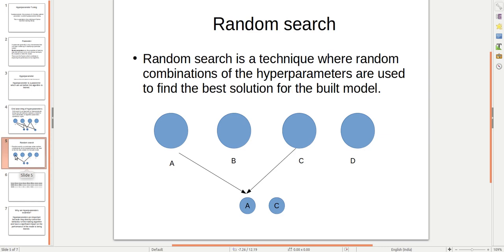But now if we talk about random search, random search is a technique where random combinations of the hyperparameters are used to find the best solution for the built model. Now if we take the same example, there are four houses A, B, C, and D. In random search, it will not take all the combinations like A B or B C or B D. It will take random combinations like A and C or B and D and give you the best solution out of that. It will take less time, but the accuracy power is less.